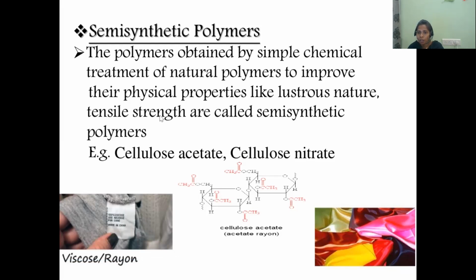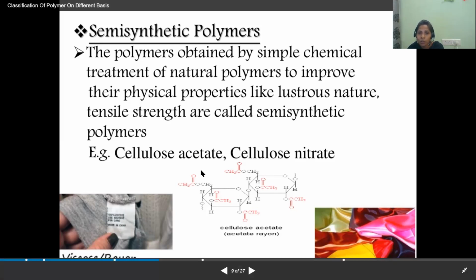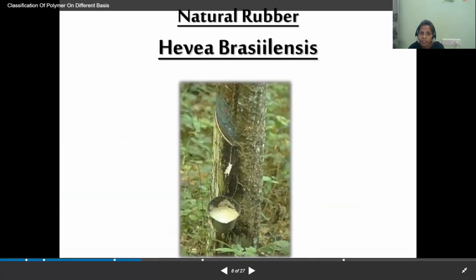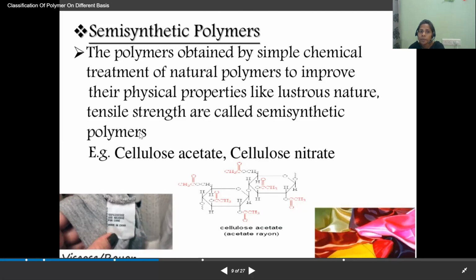But semi-synthetic polymer is not completely synthesizing in the laboratory. It is semi-synthesized. That means we are adding some chemicals to the natural materials to improve their properties. To improve the properties of the natural material or natural polymers, we are adding some chemicals. Such type of polymers are called semi-synthetic polymer. For example, cellulose acetate, cellulose nitrate. Yes. So these are the examples of semi-synthetic polymers.